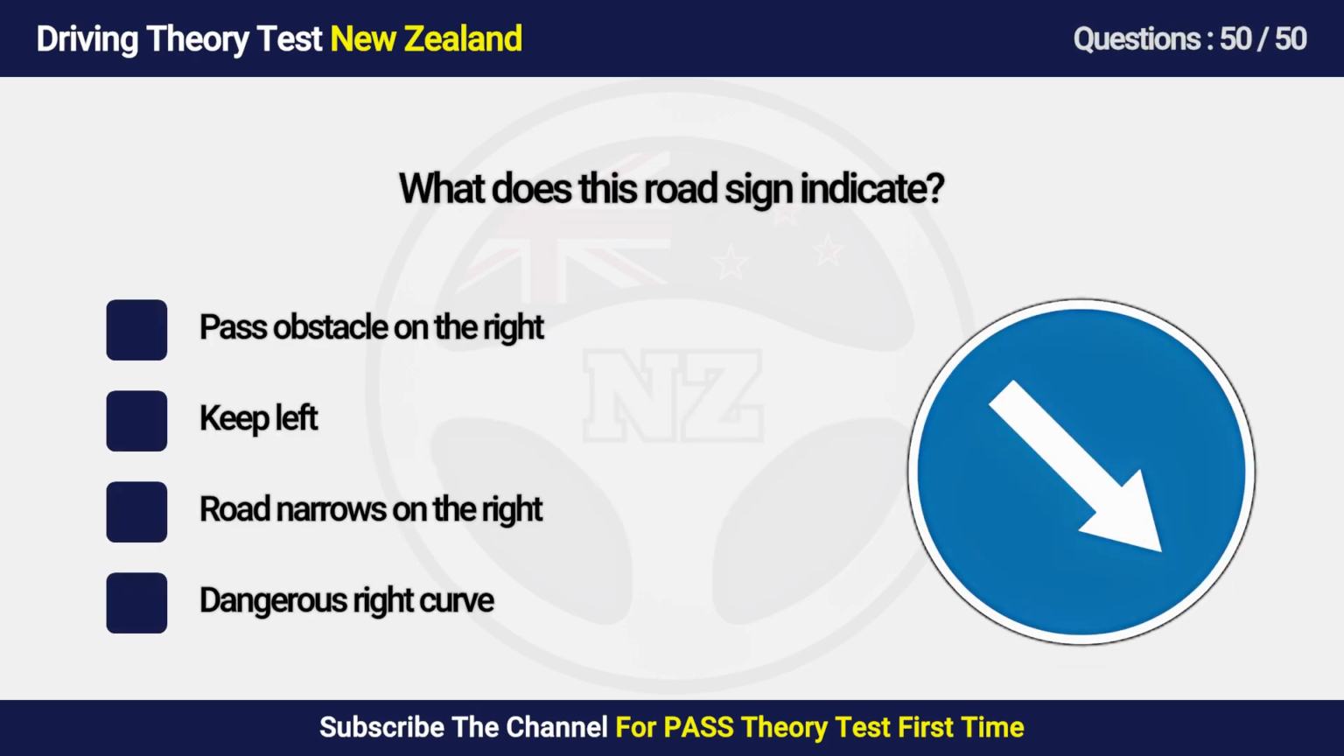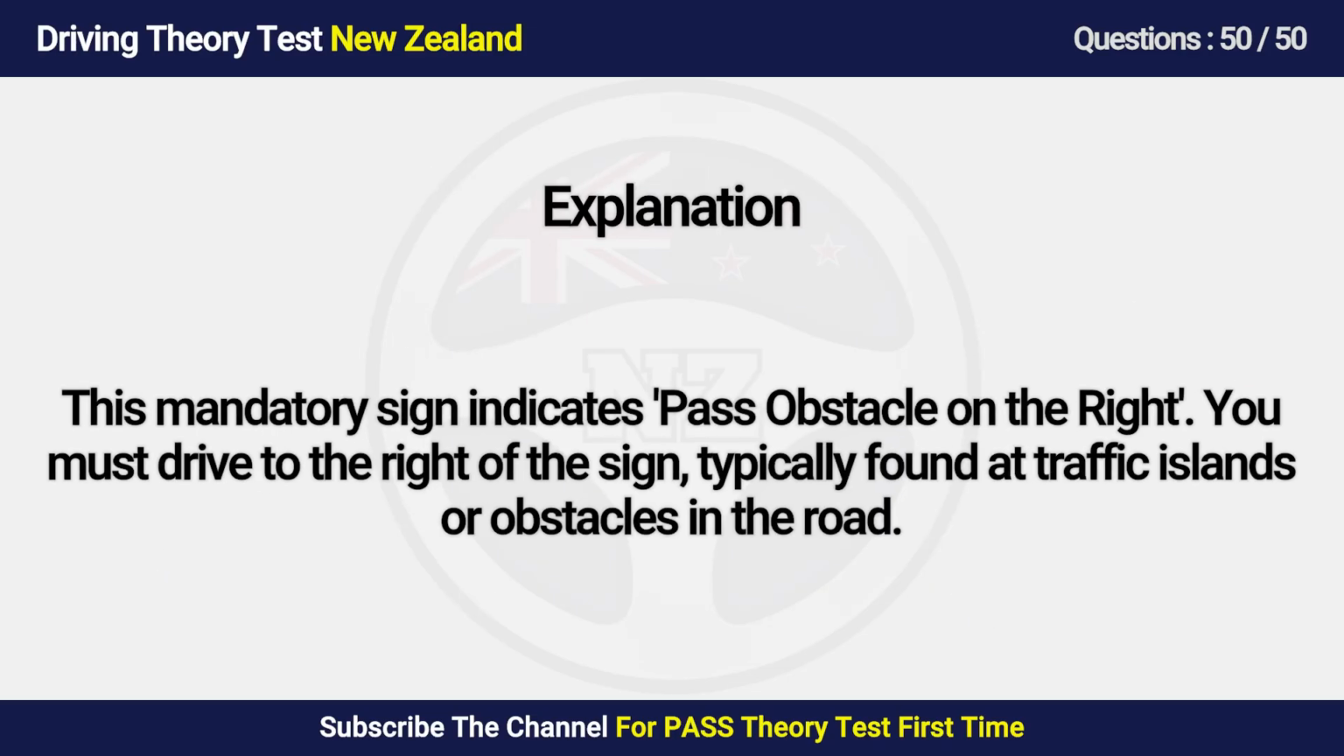Question 50. What does this road sign indicate? A. Pass obstacle on the right. B. Keep left. C. Road narrows on the right. D. Dangerous right curve. Answer is A. Pass obstacle on the right. This mandatory sign indicates pass obstacle on the right. You must drive to the right of the sign, typically found at traffic islands or obstacles in the road.